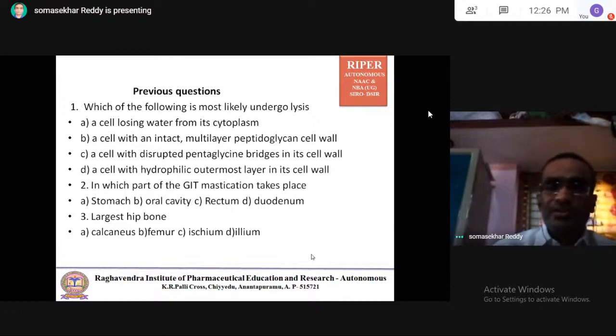You can take the case of the cardiovascular system, where a question came on cardiac output. And in the male reproductive system, which cells secrete testosterone? Leydig cells, or interstitial cells, secrete testosterone.